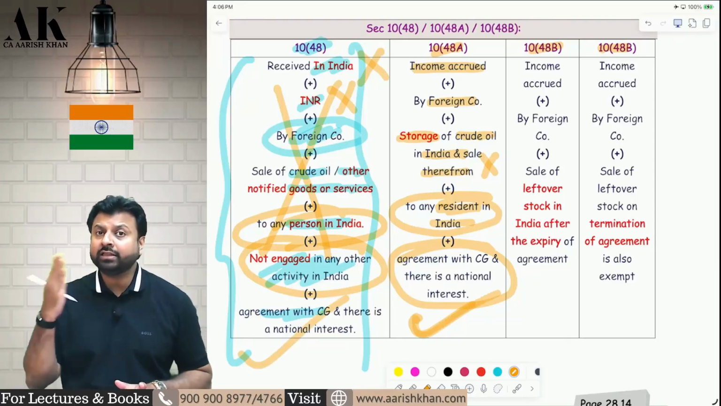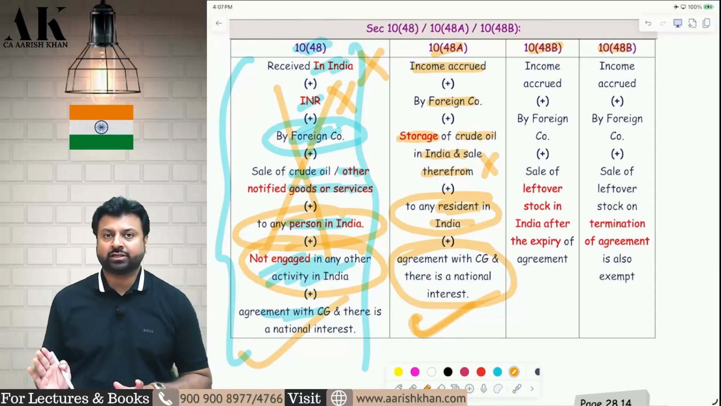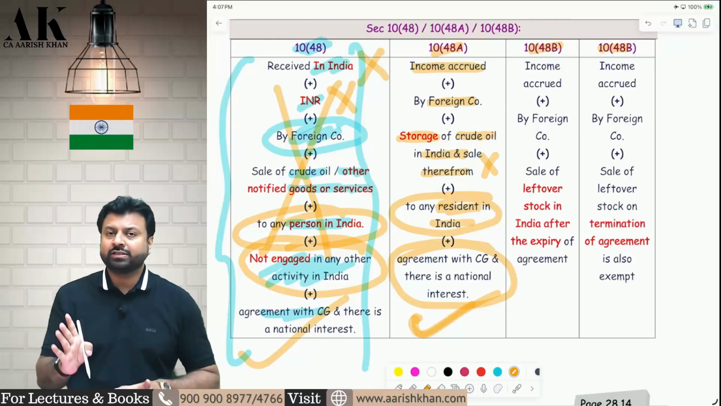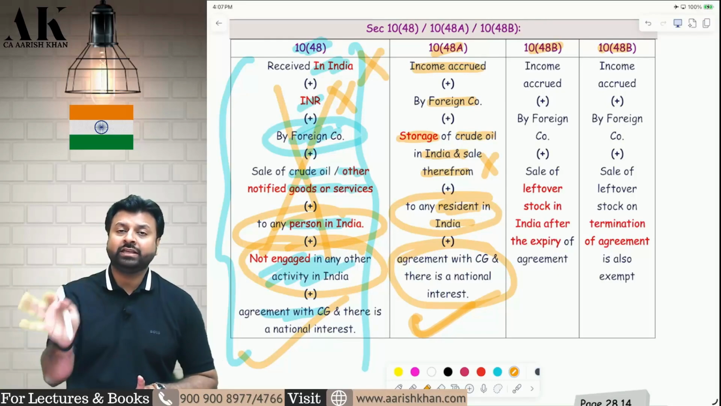Now, the third and the fourth section is an extension of the second section. Third and the fourth section has nothing to do with the first section. The third and the fourth section has a great amount of linking with the second section.